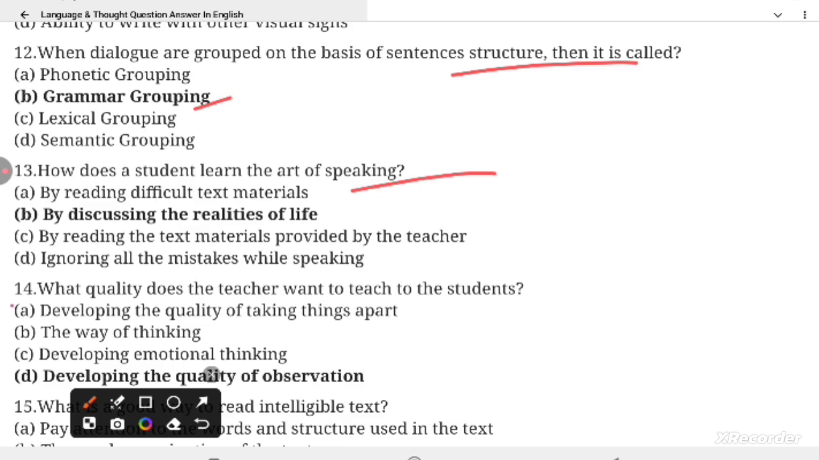Question 14. What quality does the teacher want to teach to the student? And the correct option is developing the quality of observation.